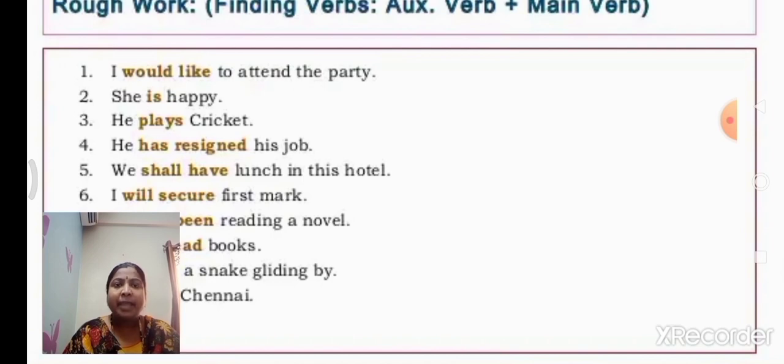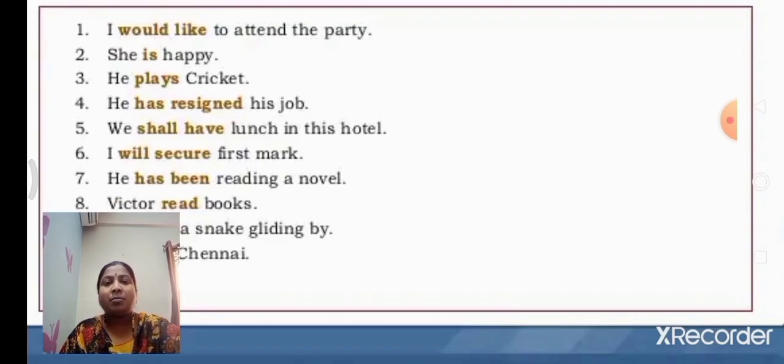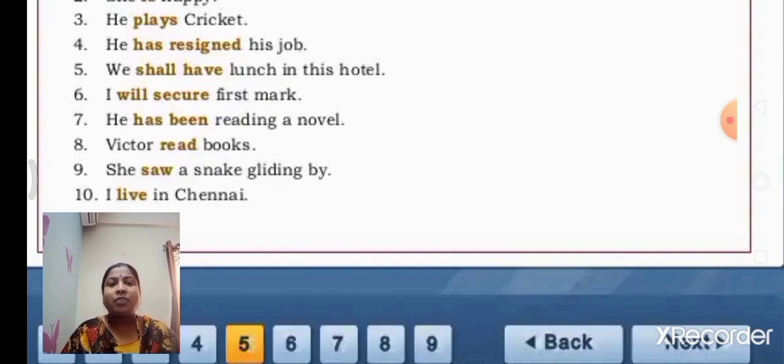Resigned is the main verb. We shall have lunch in this hotel. Shall is the auxiliary verb. Have is the main verb. I will secure first mark. Will is the auxiliary verb. Secure is the main verb.